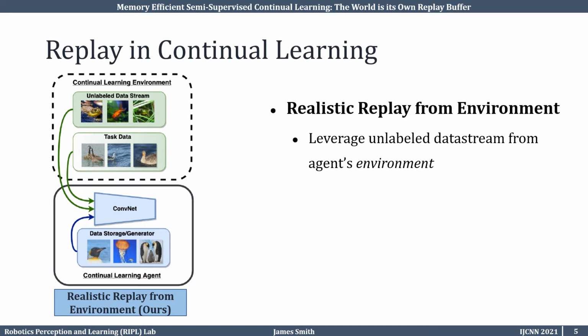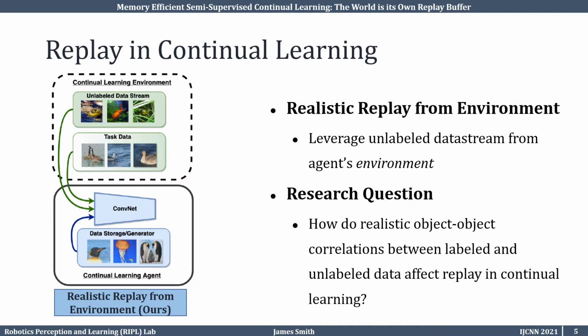Instead, we explore the setting where the continual learning agent has access to unlabeled examples in its own environment. As seen on the left, the agent does not store data for replay and is not accessing some type of external stream. Instead, it leverages unlabeled data from the environment for cheap replay.